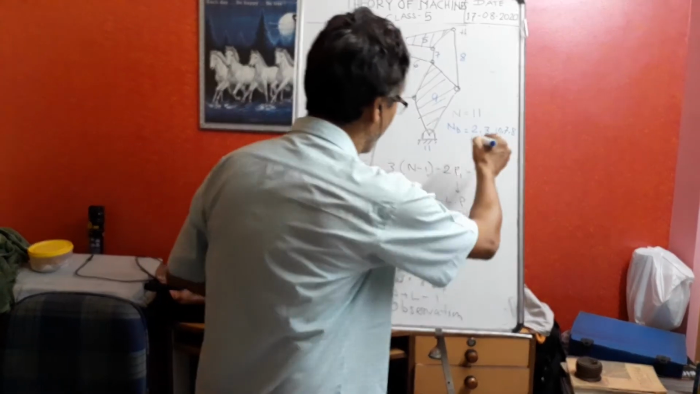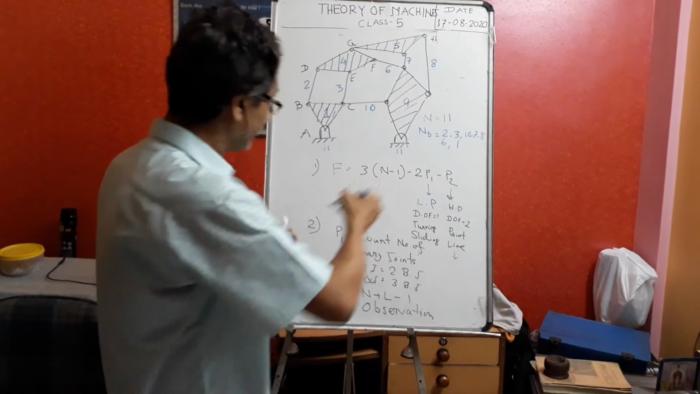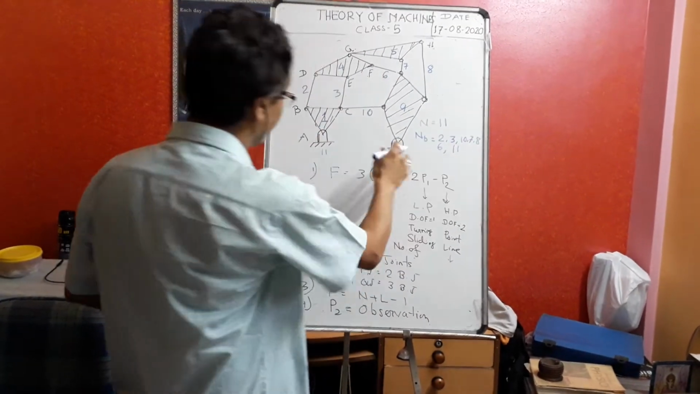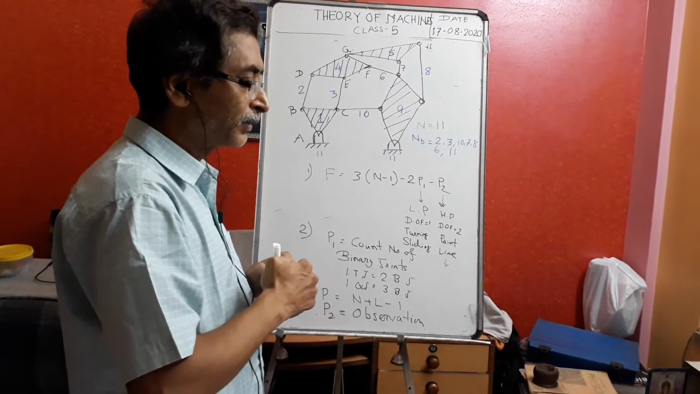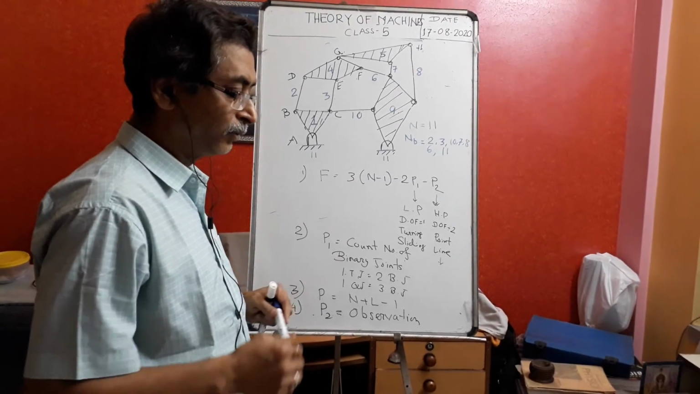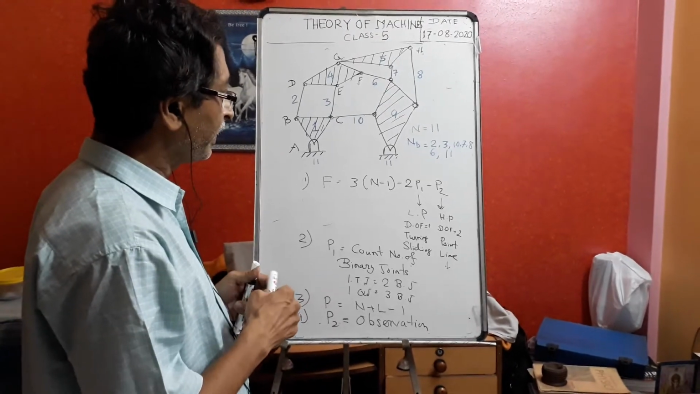Link number 11. That is the ground. Ground is also the binary link here. Why? Ground is also a binary link?